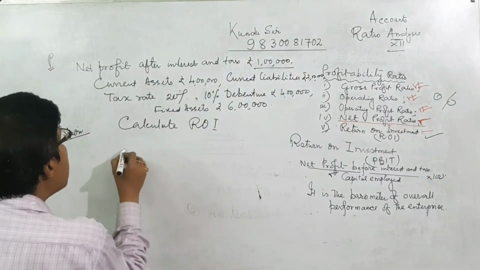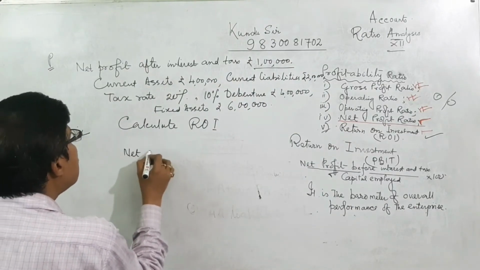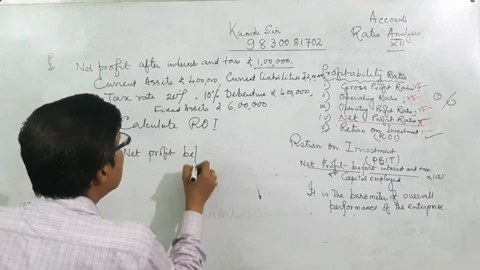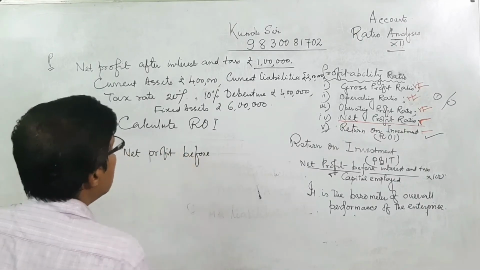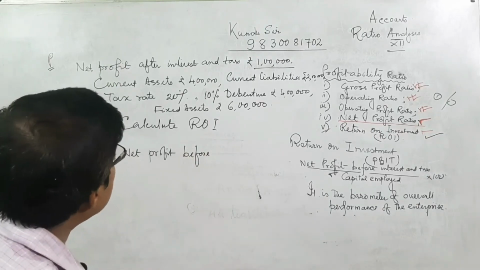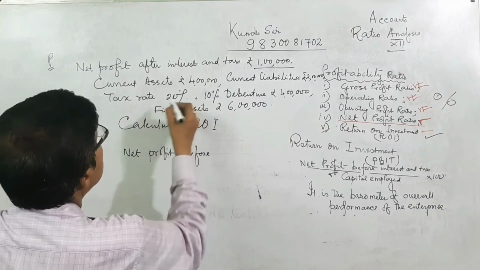So we need net profit before tax. What is the tax percentage here? 20%.